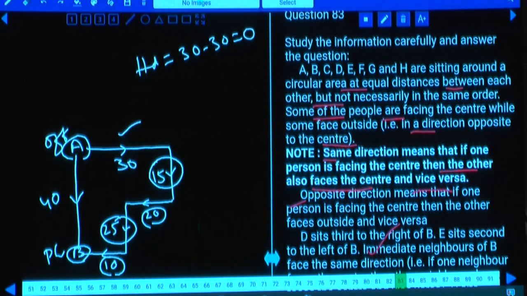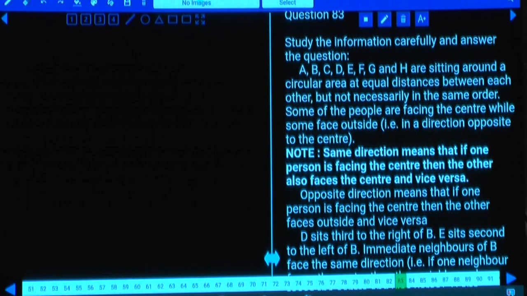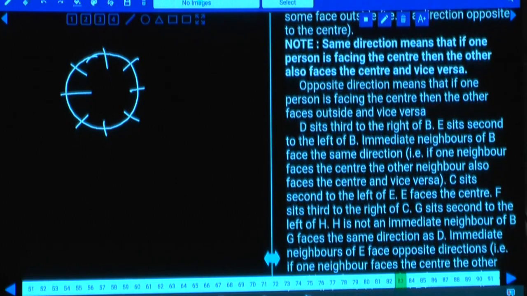Then question number 83. A, B, C, D, E, F, G and H are sitting around a circular table at equal distances between each other, but not necessarily in the same order. Some of the people are facing the center, while some are facing away from the center. 8 persons seated around a circular table, some inward and some outward. There is no other parameter added to this one. Simply the directions of these persons need to be identified.